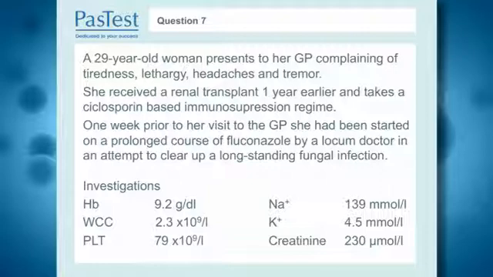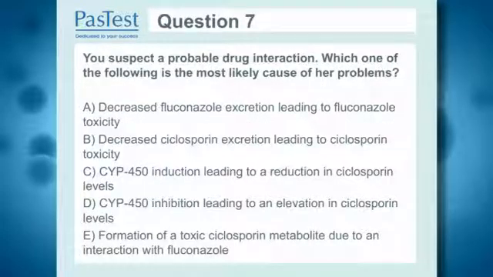Her hemoglobin is low, her white cell count is low, and her platelets are all low. In addition, she has a mildly raised creatinine at 230. You suspect a probable drug interaction. Which one of the following is the most likely cause of her problems? Please look at these 5 options and consider wisely.